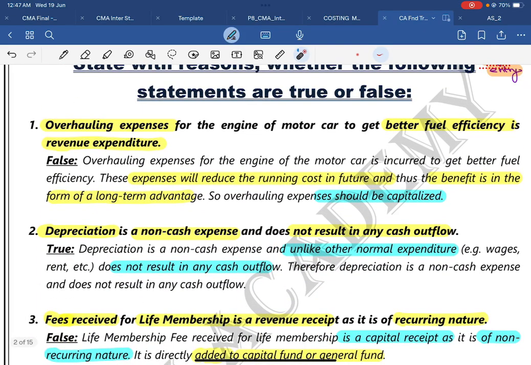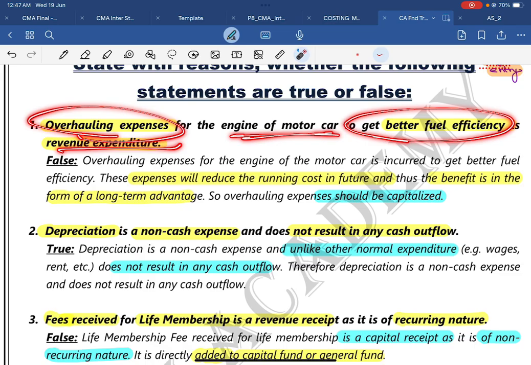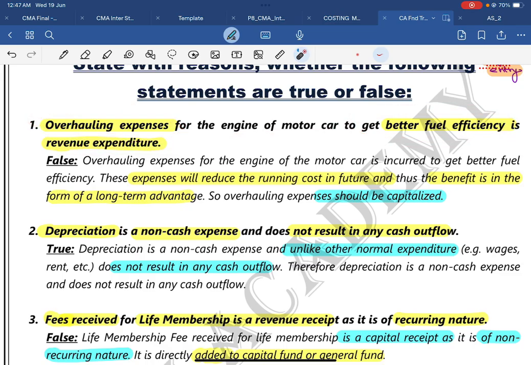First question for our discussion: overhauling expenses of an engine of a motor car to get better fuel efficiency is a revenue expense? Definitely not, because after the better fuel efficiency I can run the motor car a few more kilometers than before. So it is not a revenue expenditure, it is a capital expenditure.